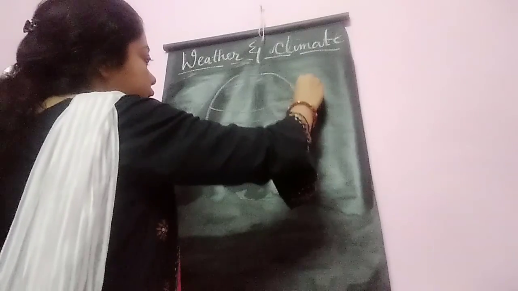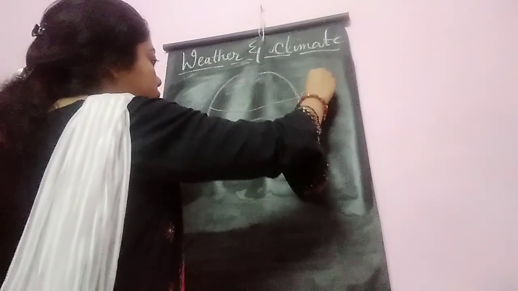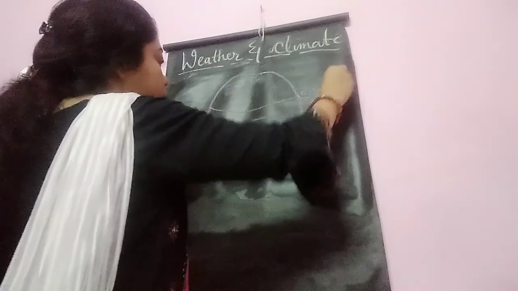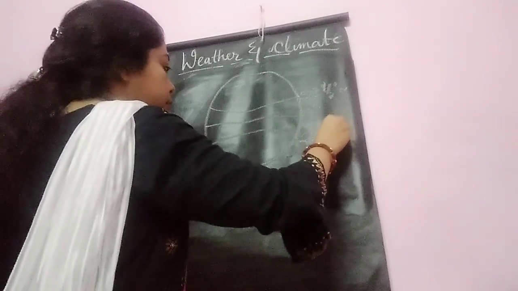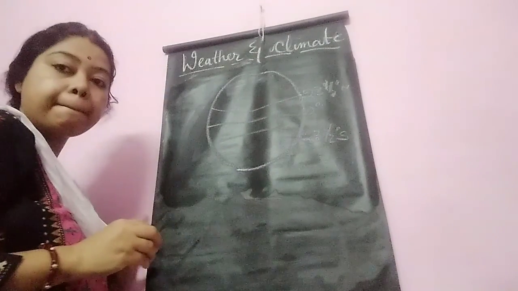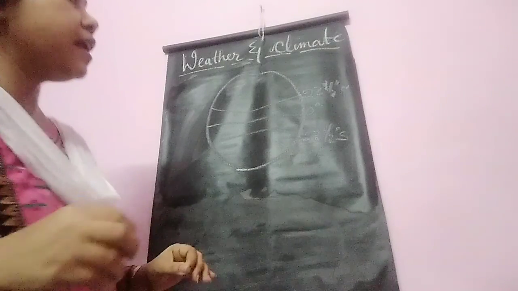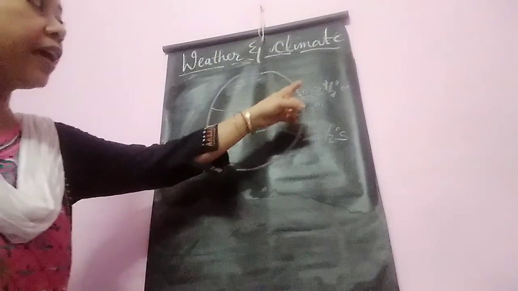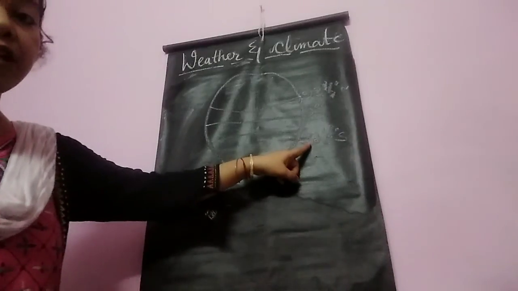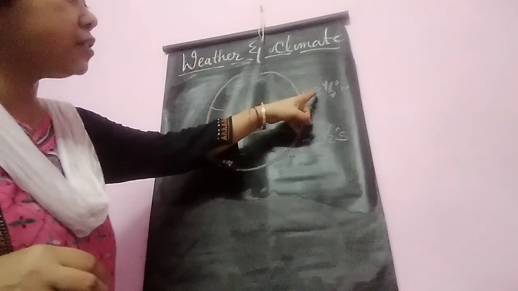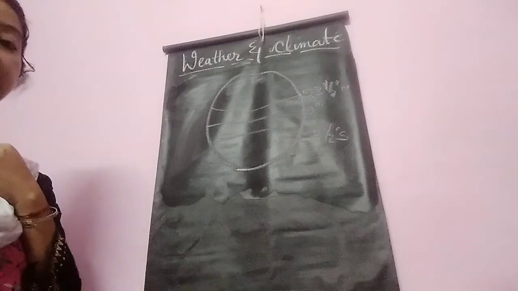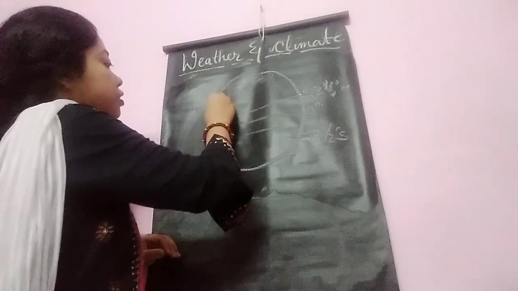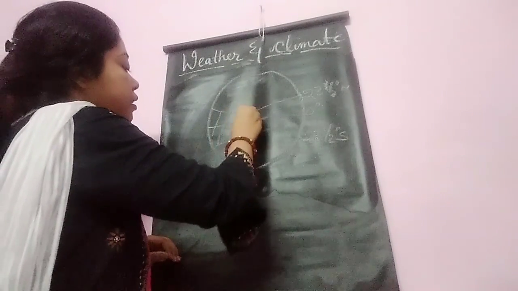This is 23½ degree north. This is 23½ degree south. Okay. The places that lie between Tropic of Cancer, 23½ degree north, and Tropic of Capricorn, 23½ degree south, are called torrid zone. This is torrid zone.